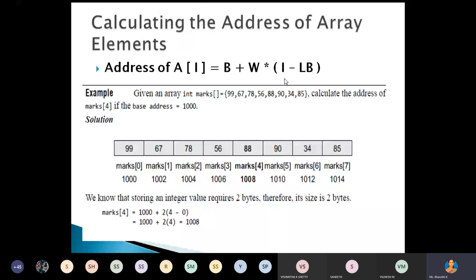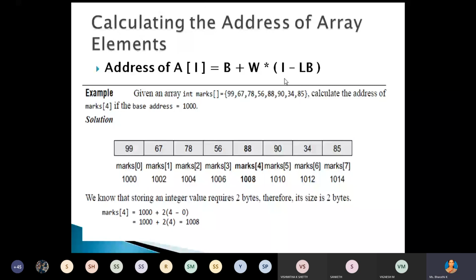Sometimes they will give the lower bound value also. So 1000 plus 2 into 35, how much? 1070. All of you getting the same answer, right? Yes, ma'am. This is one of the important problems.